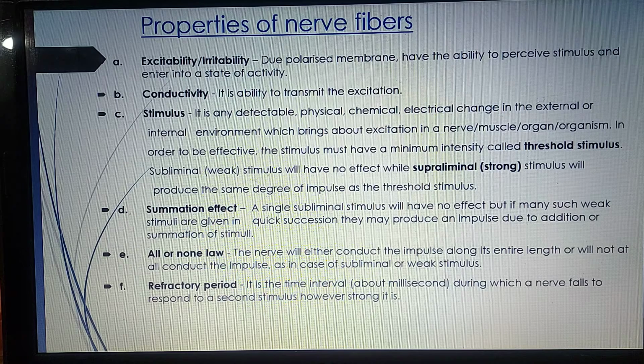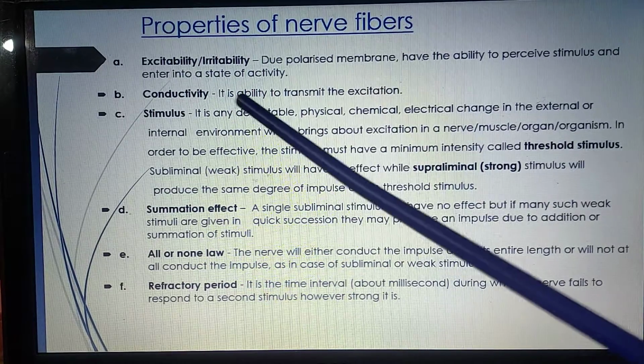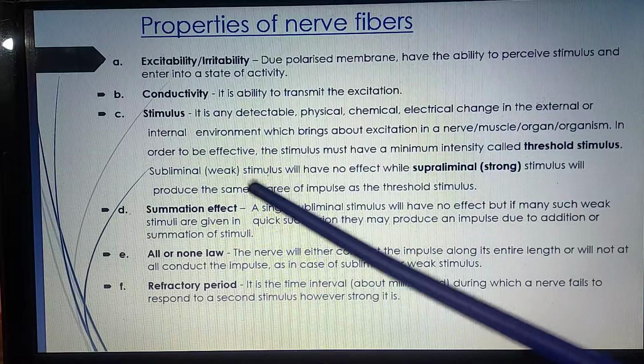Our environment is changing constantly. You can see there are different activities going on, different changes going on in the environment which are sensed by the neurons. Neurons not only can perceive or receive the stimulus, they also can conduct or transmit it.